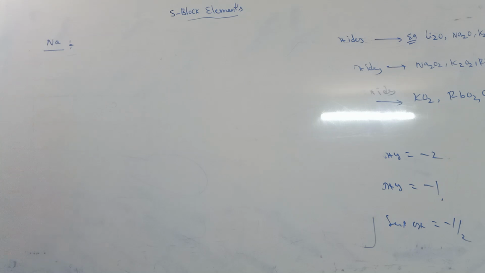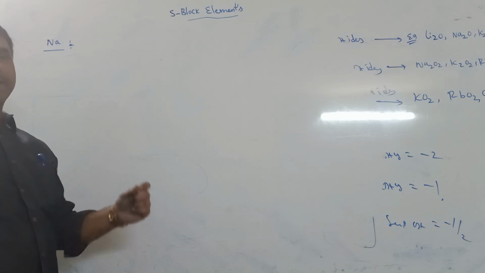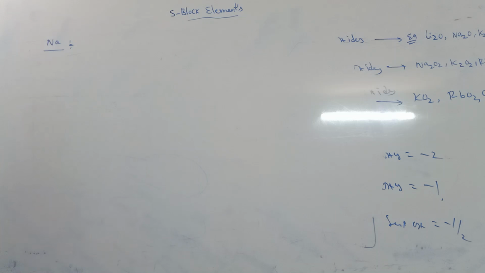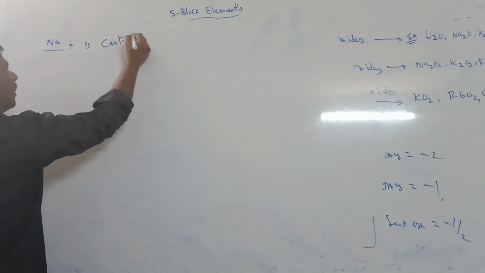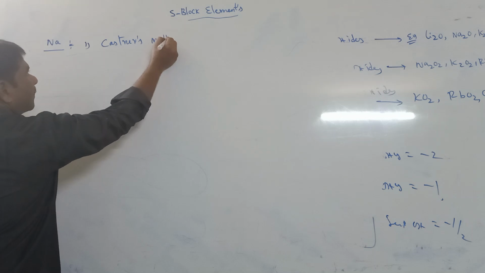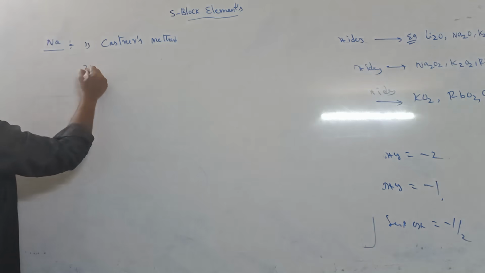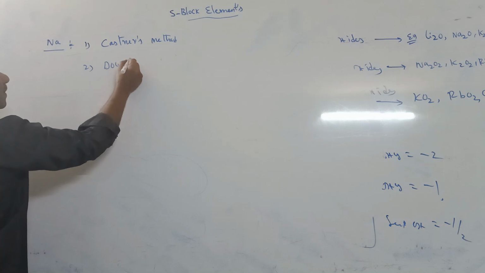Pure sodium metal is prepared by two methods. One is Castner's process or method. Second one is Down's process.